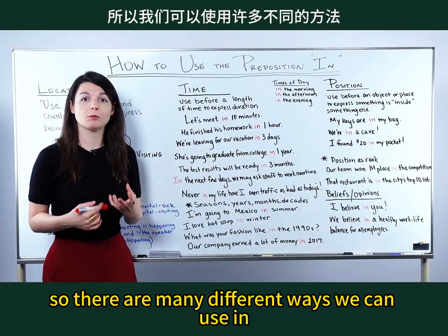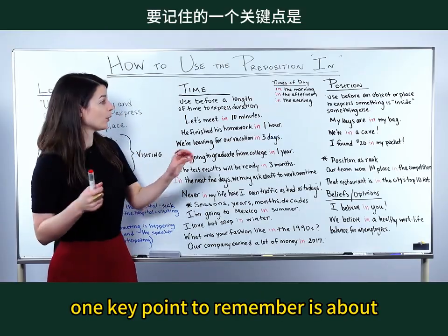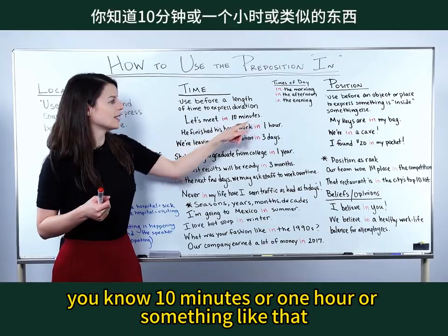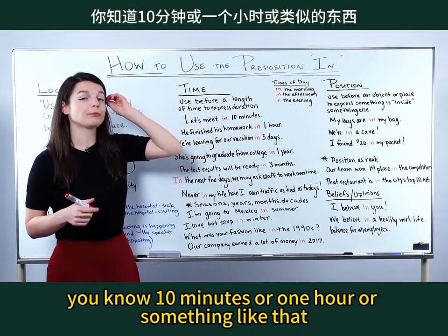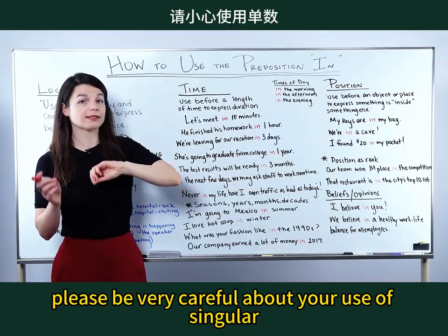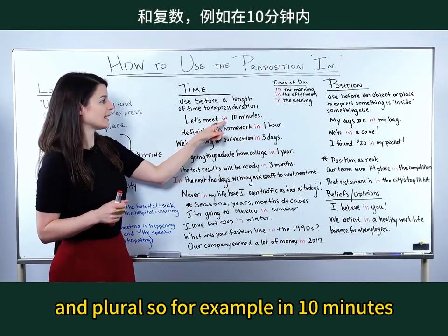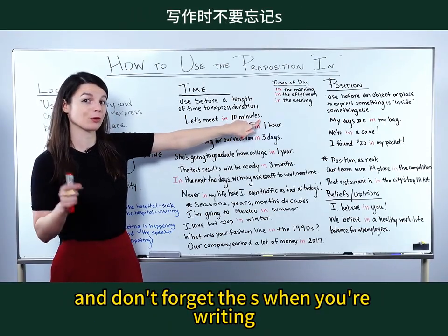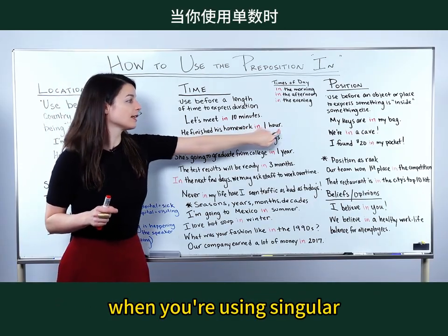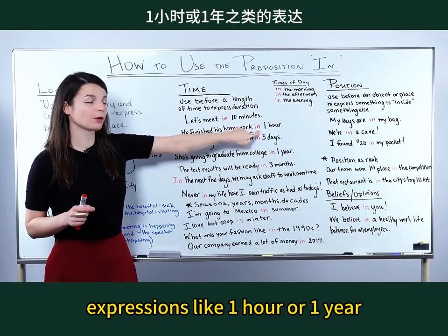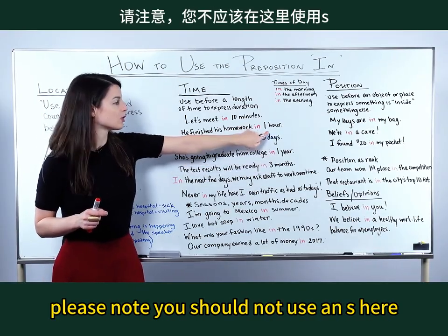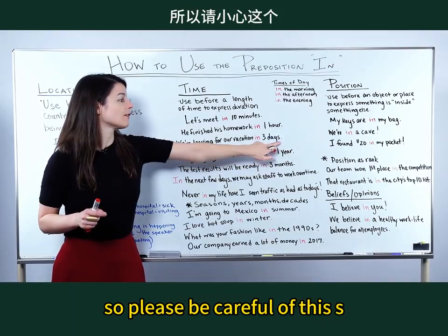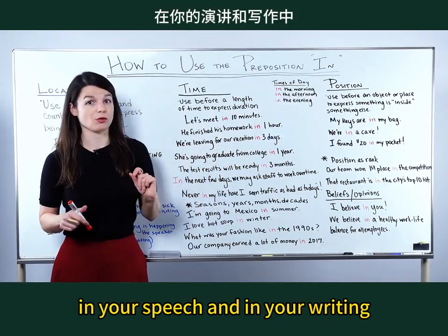So there are many different ways we can use in. One key point to remember is about expressions like this. When you're using 10 minutes or 1 hour or something like that, please be very careful about your use of singular and plural. So for example, in 10 minutes, don't forget this S sound when you're speaking and don't forget the S when you're writing. When you're using singular expressions like 1 hour or 1 year, please note you should not use an S here, not 1 hours, not 1 years. So please be careful of this S in your speech and in your writing.